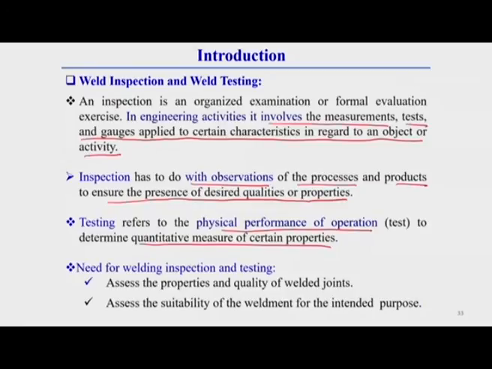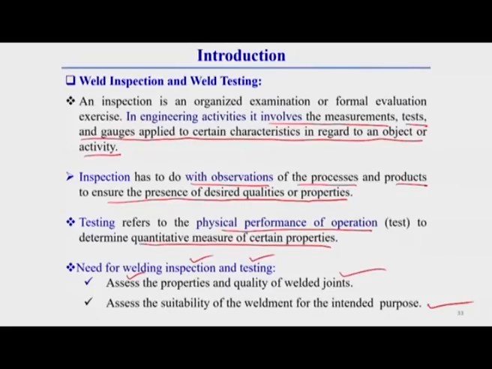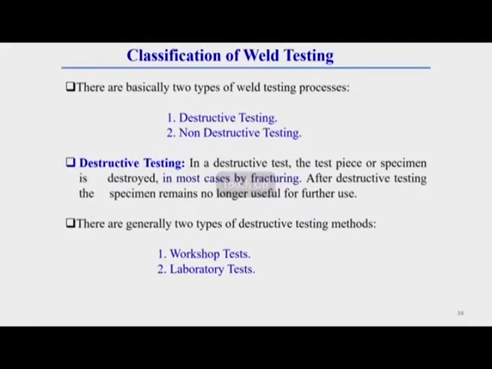So, what is the need for this inspection or testing? The need is to assess the properties and quality of the weld joint, and then assess the suitability of the weldment for the intended purpose. The main purpose of this test or inspection is to assess the property and quality of the welded joint and its suitability. There are basically two types of welding testing methods. One is called destructive testing, another is called non-destructive testing.